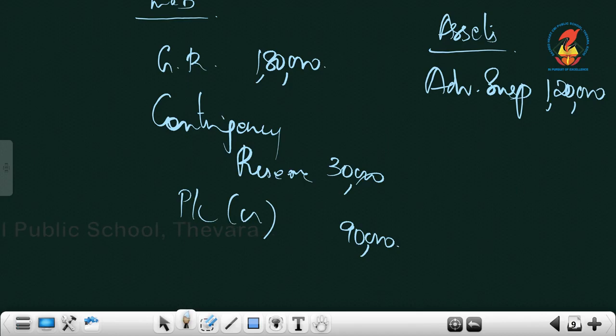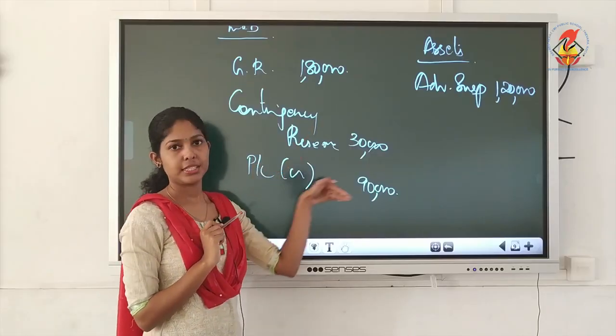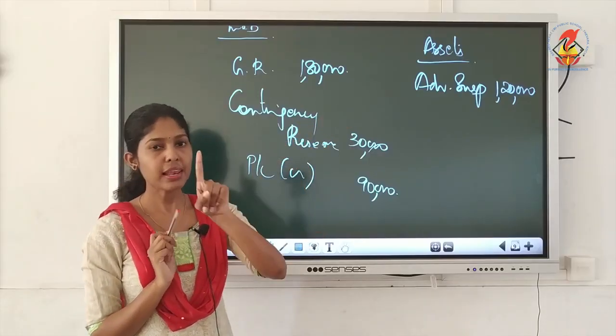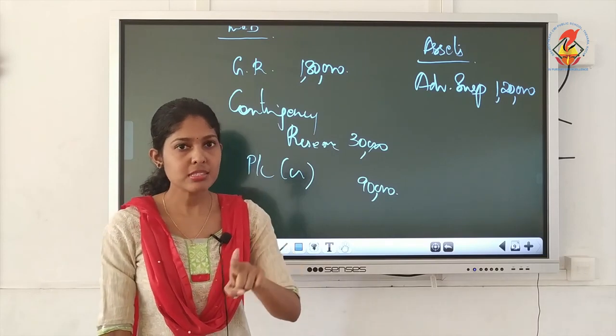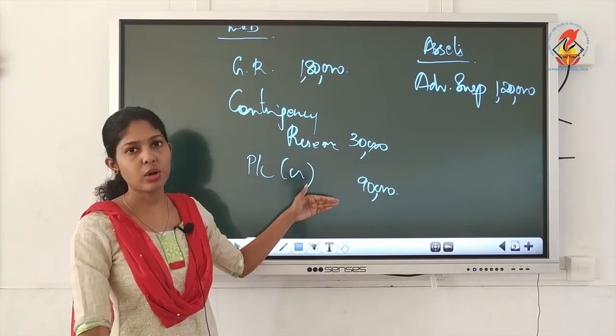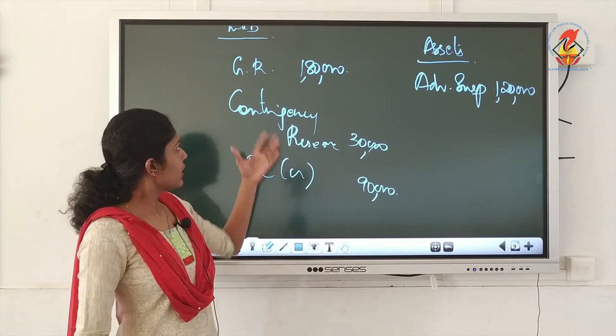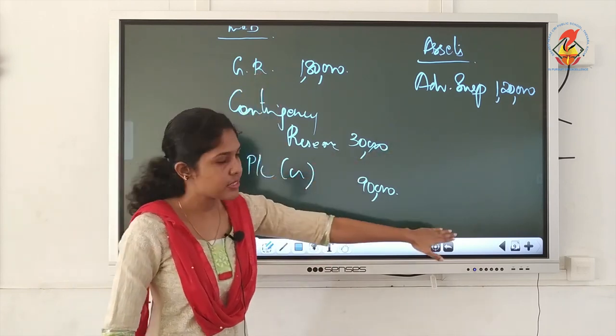Considering all these items, you have to pass an adjustment entry, that means one single journal entry. We know that general reserve will be credited to partners.